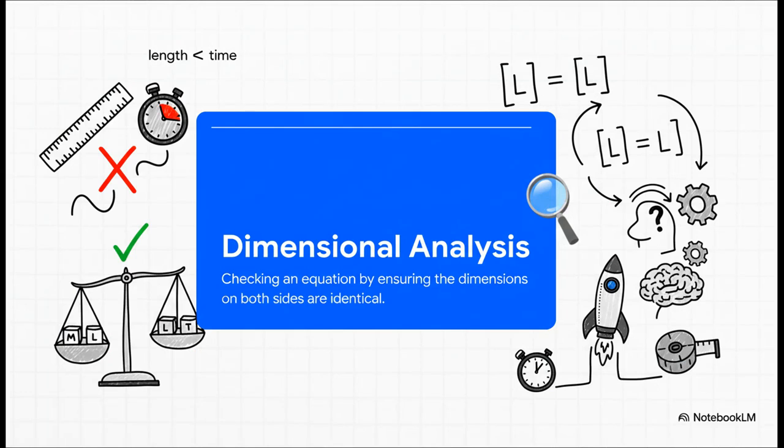Here it is. Any equation that's actually valid in physics must be dimensionally consistent. What does that mean? It just means the dimensions on the left side of the equal sign have to be the exact same as the dimensions on the right side. You can't have apples equal oranges, and you can't have length equal time. It just doesn't make sense.